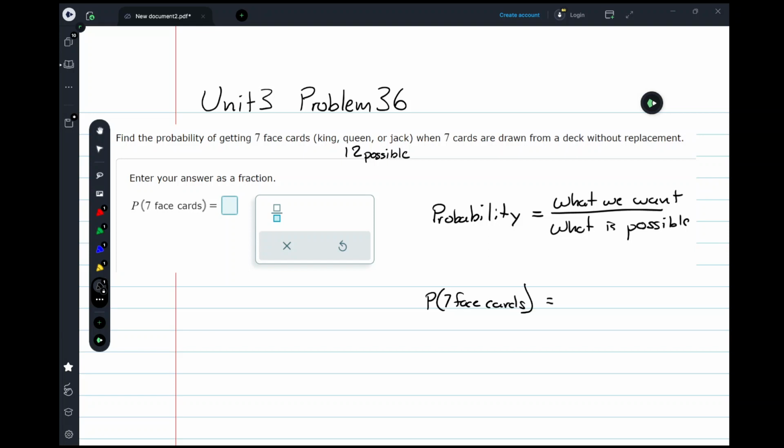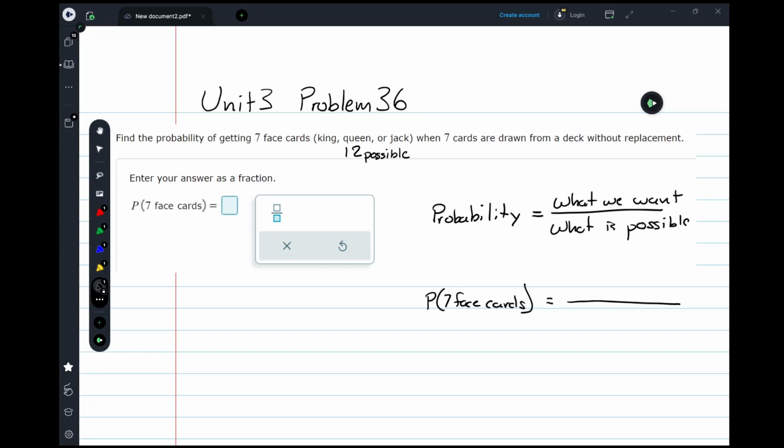Well, we're going to use our understanding of combinations in order to solve this. Let's first focus on what I want. I specifically want to know how many different ways there are to arrange 7 face cards out of a possible 12 face cards, because that's what I want. I want 7 of those 12. But there's a whole bunch of different ways to arrange those 7 out of the 12.